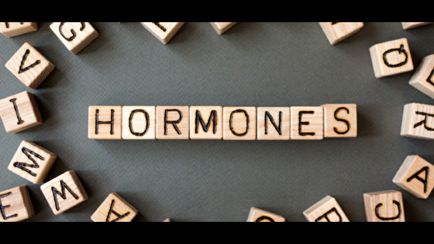So let's talk about diabetes mellitus, often referred to as diabetes. It is a group of metabolic diseases in which a person has high blood sugar levels, either because the body does not produce enough insulin or because cells do not respond to the insulin that is produced. There are three main types: type 1 diabetes, type 2 diabetes, and gestational diabetes.